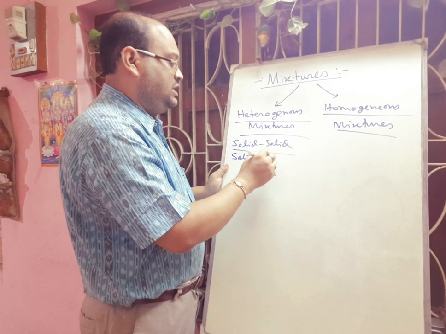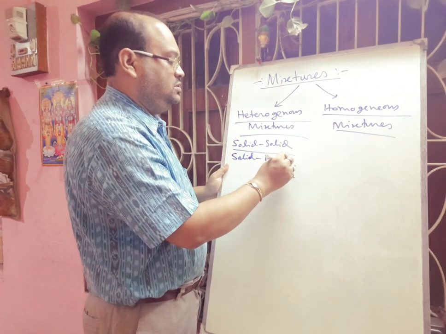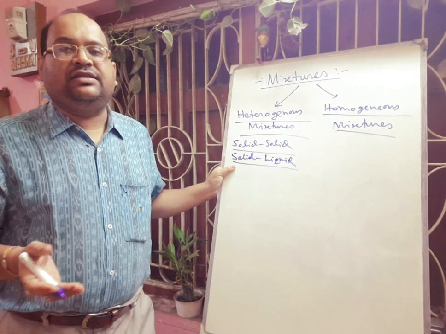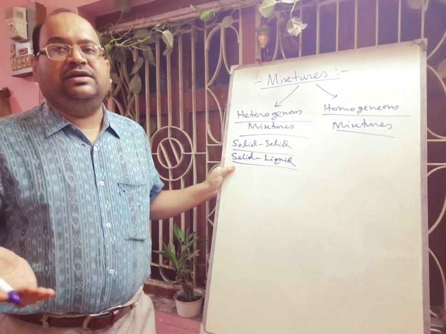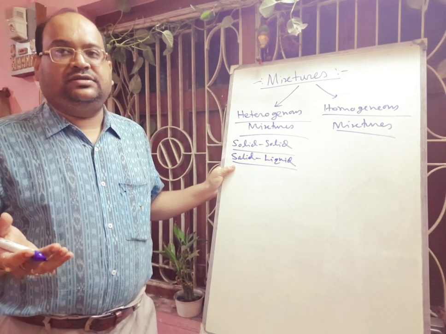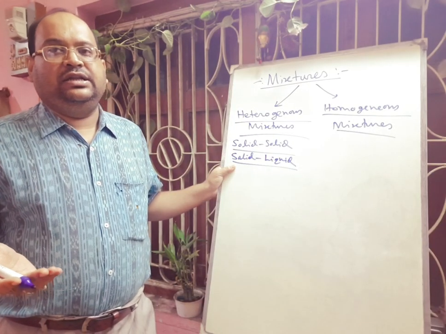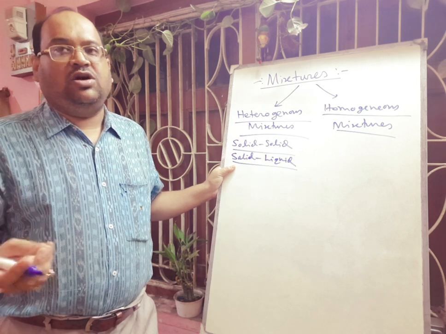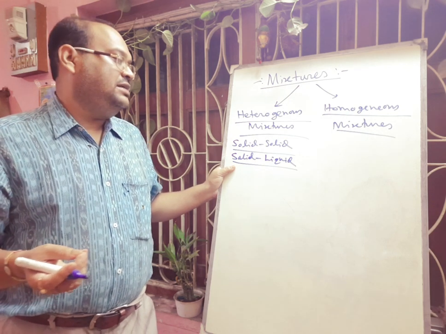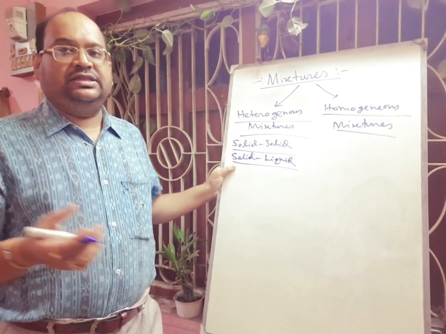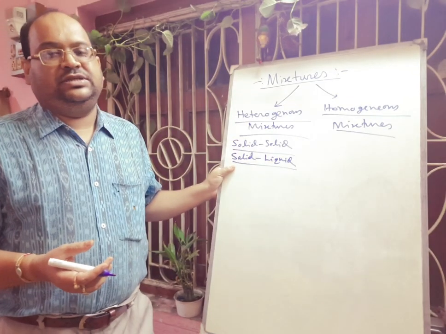These are heterogeneous. For a solid liquid heterogeneous mixture, if you add some salt and some oil, definitely they will not mix. This is one kind of heterogeneous mixture.